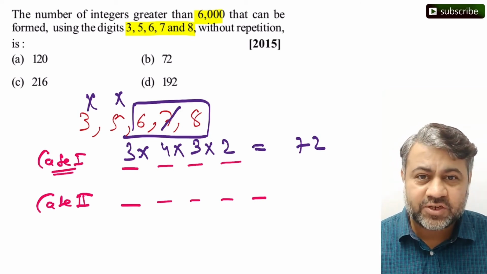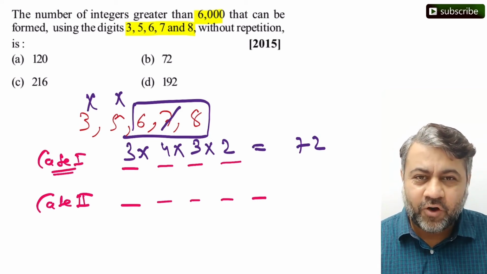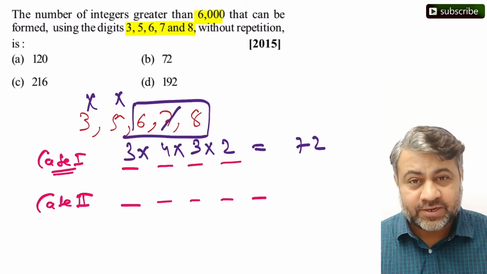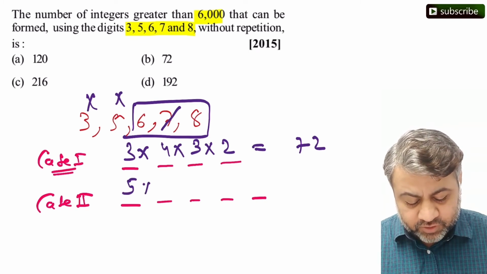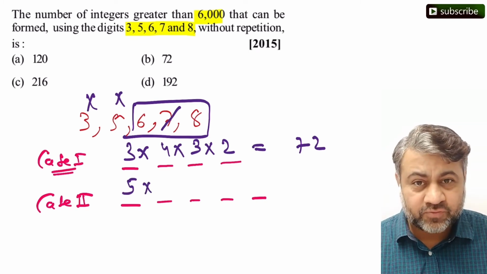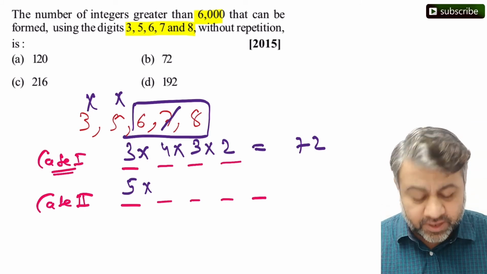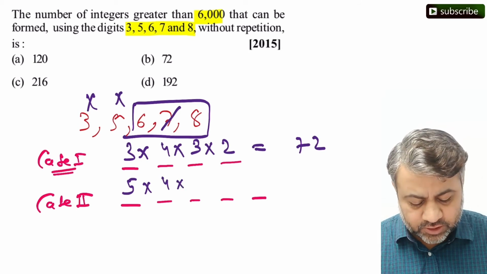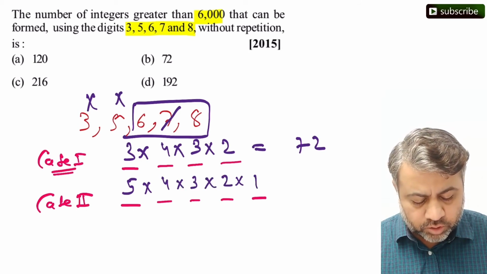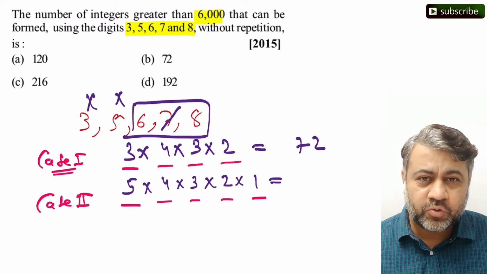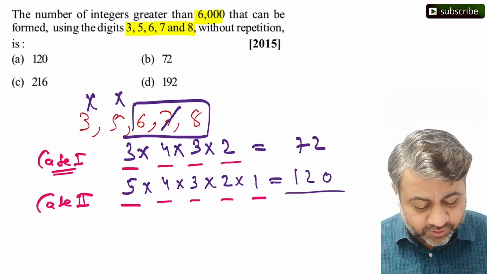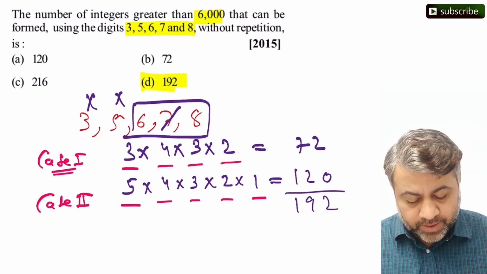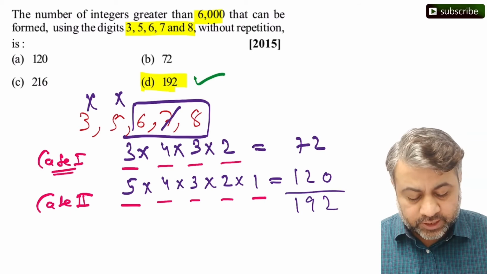But we can have a 5-digit number also, right? And all 5-digit numbers will be bigger than 6000. So there is no constraint. At 10,000 place we can keep any of these 5. एक चला जाएगा because we cannot repeat the digit. So how many options are left with us to keep at the 1000 place? 4 digits are left with us. So 4, 1 more gone, 3, 1 more gone, 2, 1 more gone, 1. 5 into 4 into 3 into 2 into 1, 5 factorial. याद होना चाहिए कि ये 120 होता है. Add this, you get 192, and that is nothing but my option number D is the correct option.